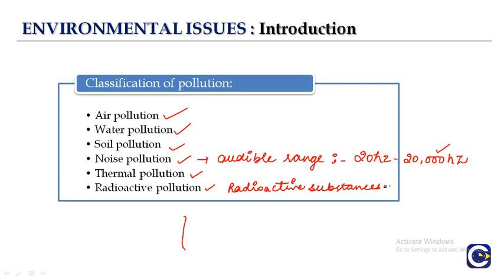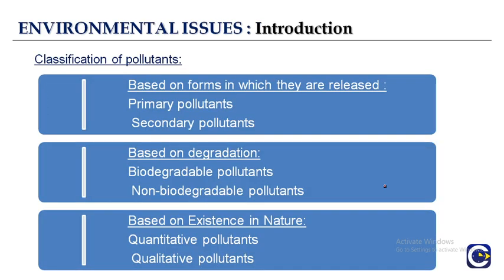So this is the classification of pollution, but what about pollutants? When we are classifying pollutants, it is based on the forms in which they are released. They can be classified into primary pollutants and secondary pollutants. Based on degradation, they can be classified into biodegradable and non-biodegradable pollutants.